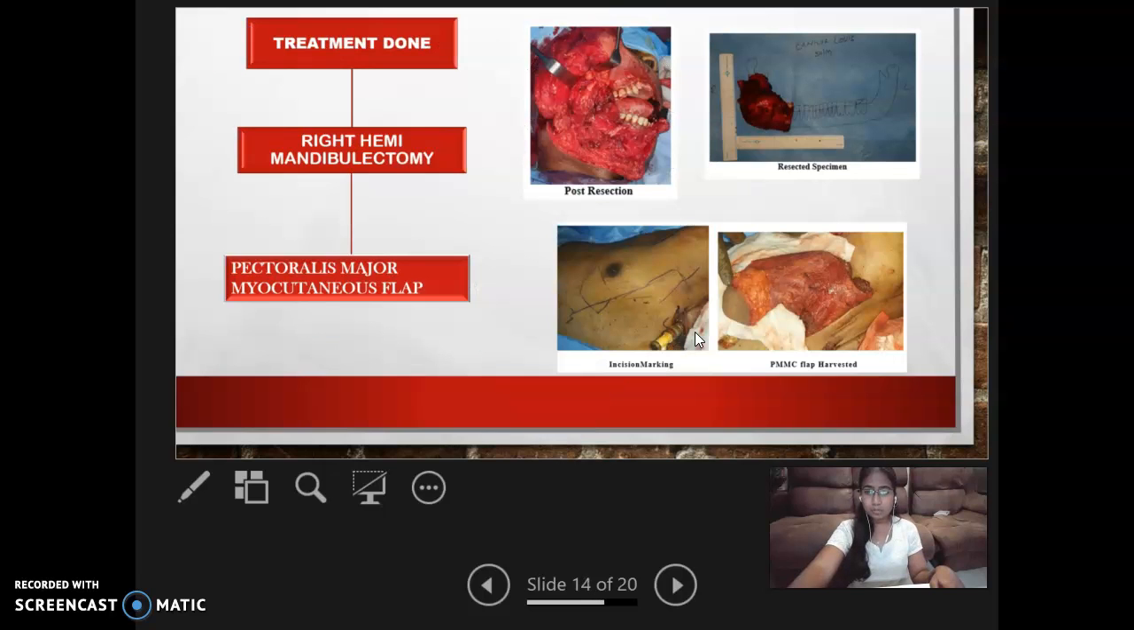Treatment done for this patient was right hemimandibulectomy, and the flap was taken from the pectoralis major myocutaneous. This is the resected specimen of the right hemimandible, and the post-resection incision marking for the flap. This is the pectoralis major myocutaneous flap harvested.